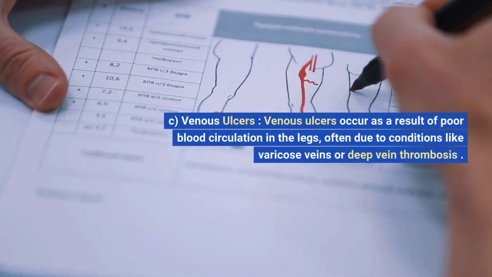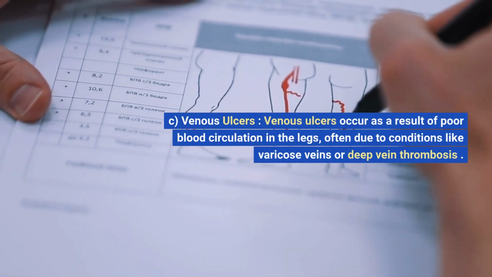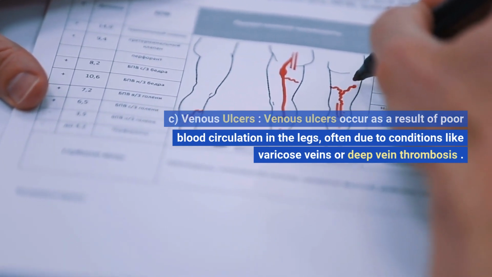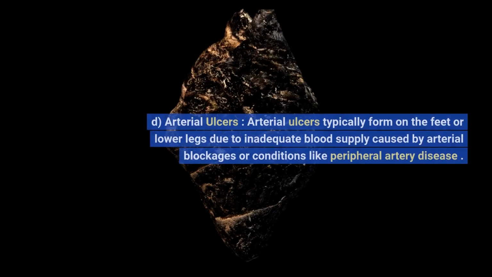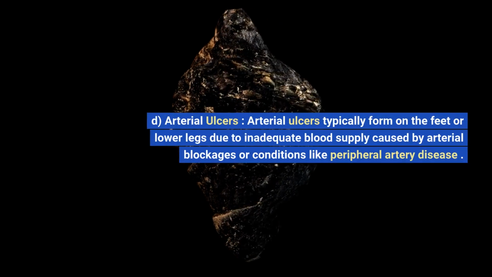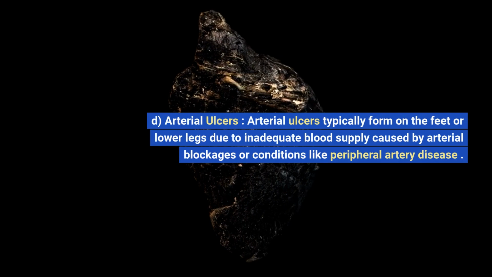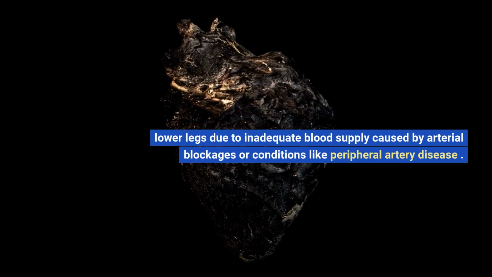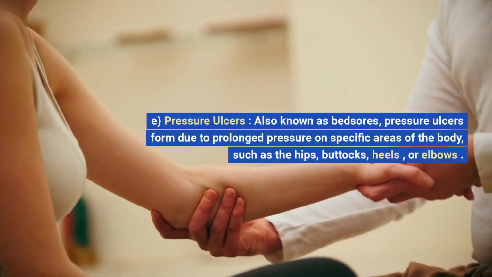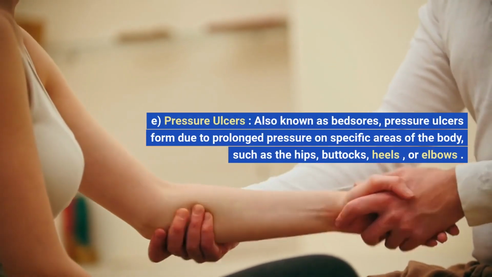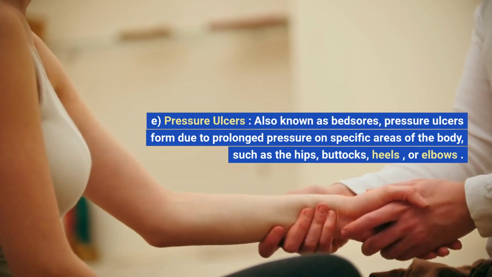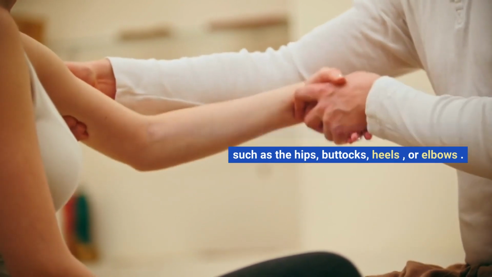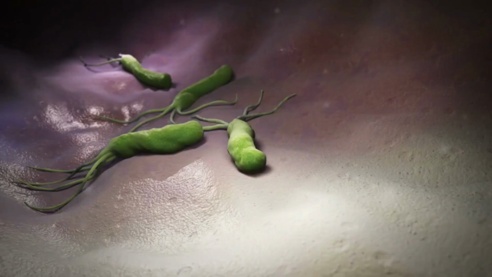C. Venous ulcers. Venous ulcers occur as a result of poor blood circulation in the legs, often due to conditions like varicose veins or deep vein thrombosis. D. Arterial ulcers. Arterial ulcers typically form on the feet or lower legs due to inadequate blood supply caused by arterial blockages or conditions like peripheral artery disease. E. Pressure ulcers, also known as bed sores. Pressure ulcers form due to prolonged pressure on specific areas of the body, such as the hips, buttocks, heels, or elbows.